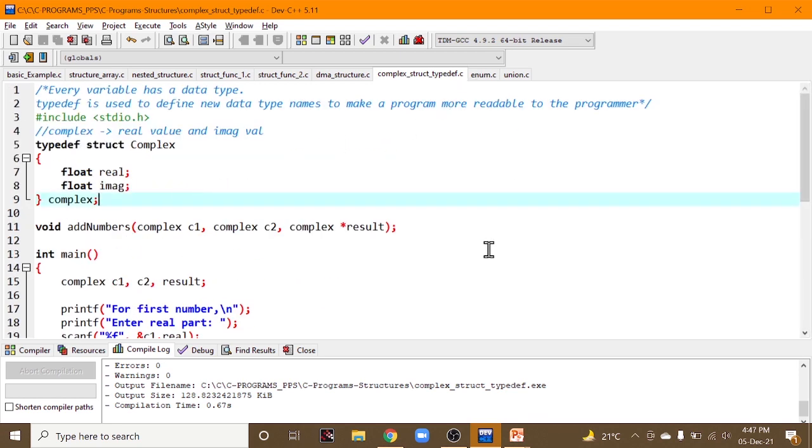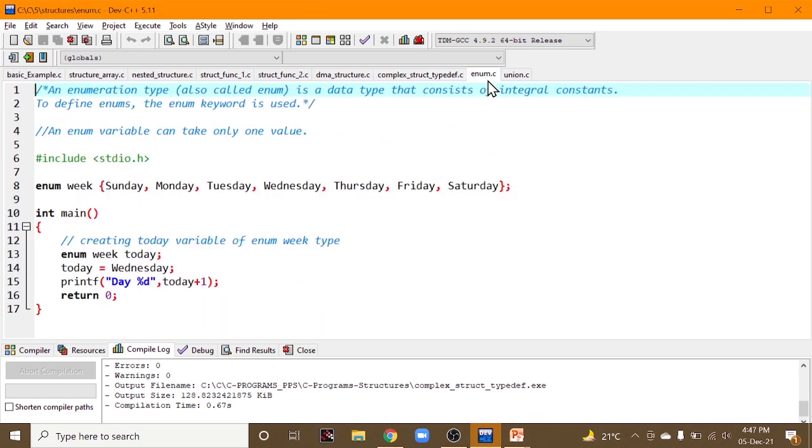Okay, let us learn two more concepts in structures. First one is enumeration. What is enumeration? Enumeration, obviously it is a data type. So what does it do? It consists of integral constants, nothing but whatever names you specify inside enumeration, those values or those variables will be considered as integral constants.